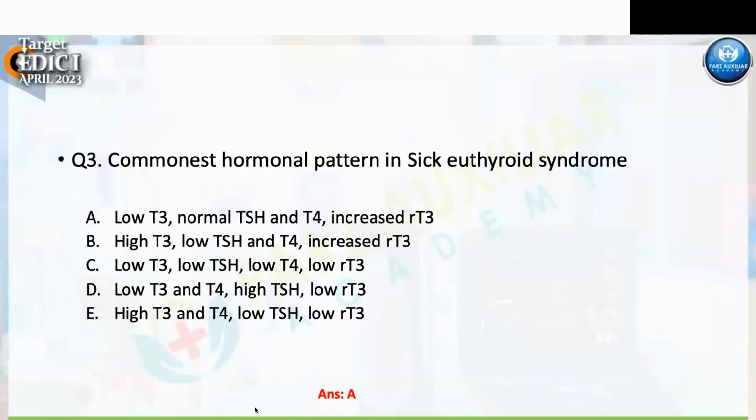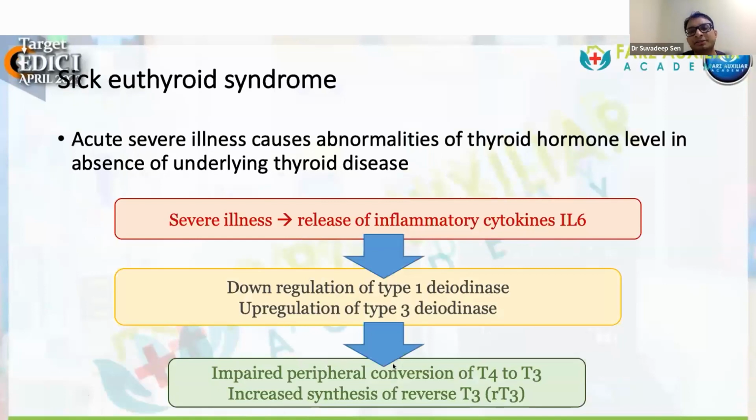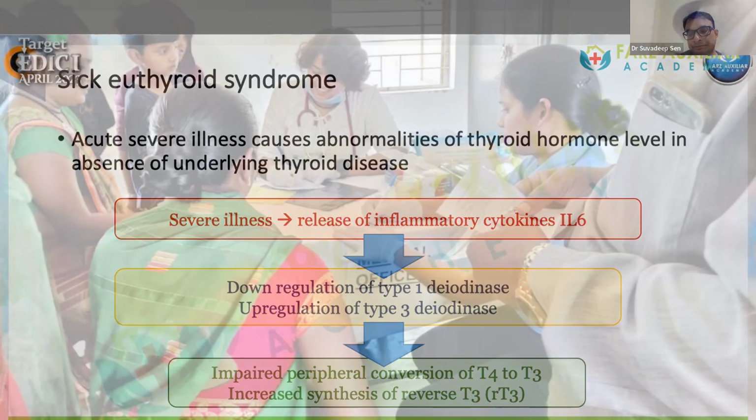Sir, why is reverse T3 increased? Because whenever there is a severity of illness, because of the cytokine effect, there is a down regulation of type 1 deiodinase, which is the normal enzyme, and concomitantly there is an up regulation of type 3 deiodinase, which favors conversion of T4 to RT3 instead of converting to normal T3. Okay, so that is the pathophysiology.